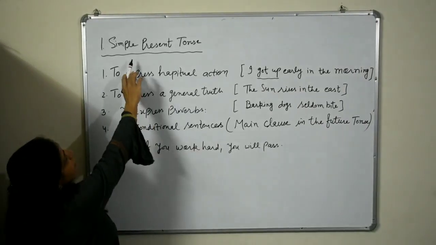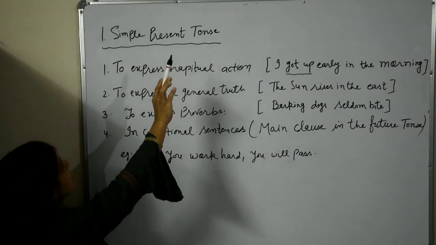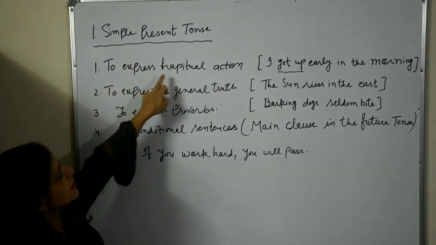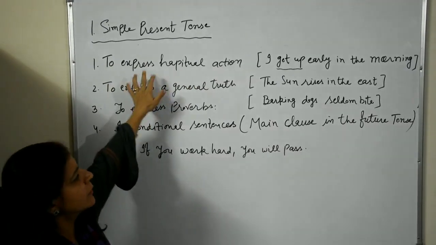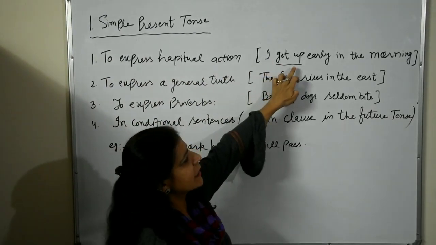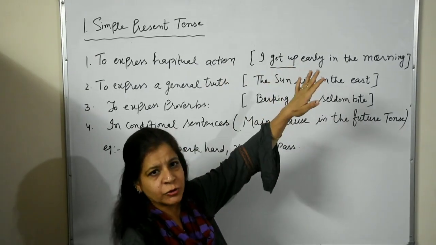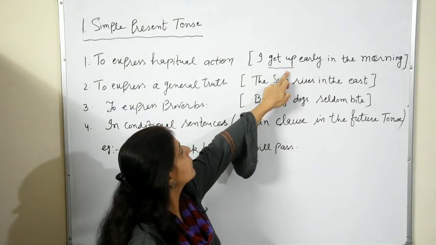So, first of all, I'll tell you uses of simple present tense. Where can we use this type of tense? First, to express habitual action. It tells about our habit. For example, I get up early in the morning. Means it's my habit. I get up early in the morning.